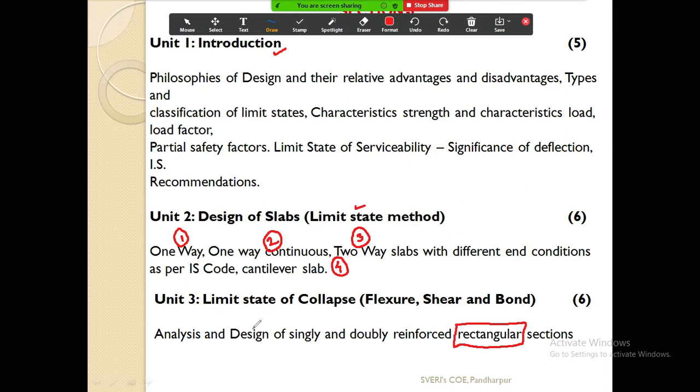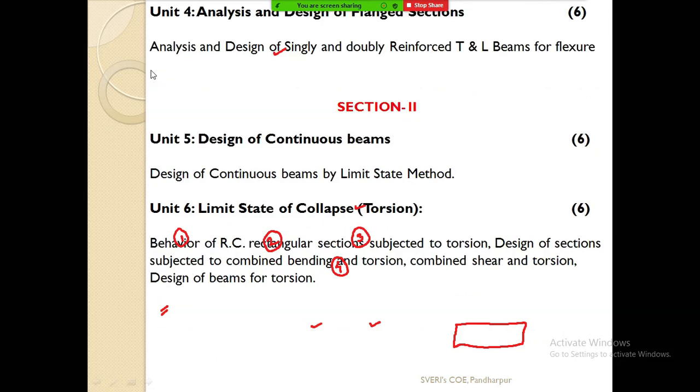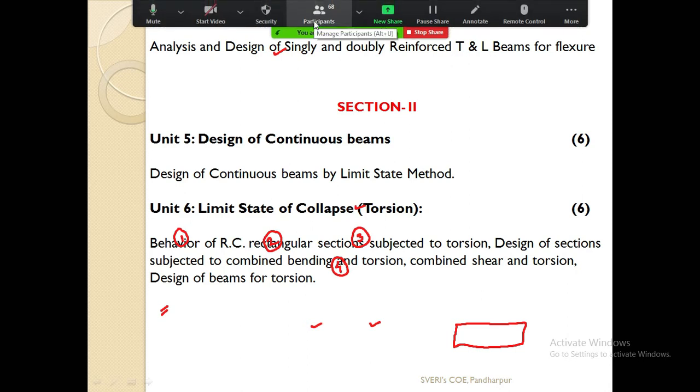Singly and doubly I will tell you when we deal with this unit. For the time being, remember that the rectangular beams which we always see in our day-to-day life in any structure, those beams we are going to design in this third unit, that is unit number 3.